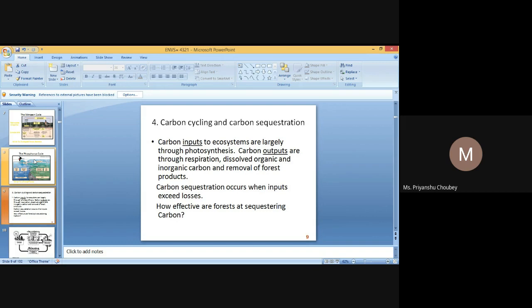Lichens grow on the exposed rocks. They facilitate the deposition of dust, resulting in a favorable environment for higher plants to grow. As a result, roots of higher plants penetrate inside the rocks and